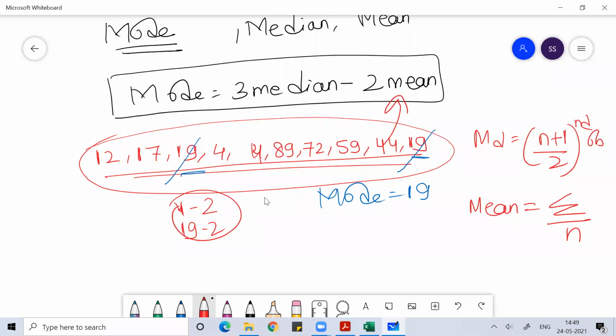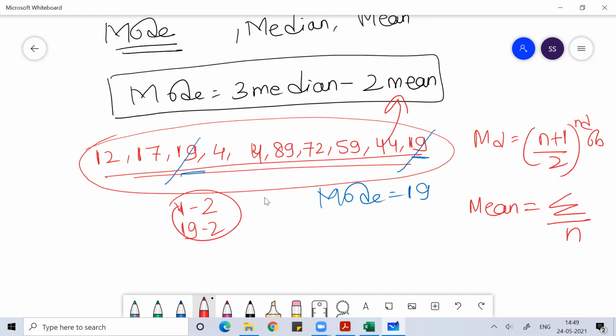If you get raw data and I ask you to find the mode, how will you find it? Mode is the value which repeats the maximum number of times. Imagine you have more than two values repeating the same number of times, or whenever you have confusion, you find the mode using the formula: mode is equal to 3 median minus 2 mean. By using this formula, you'll find the mode. Clear, everyone? Whenever you have raw data, you find the mode using this formula. I hope everyone understood this.